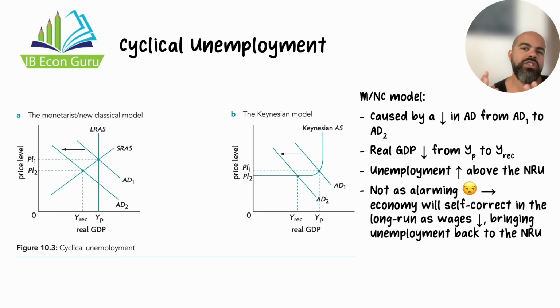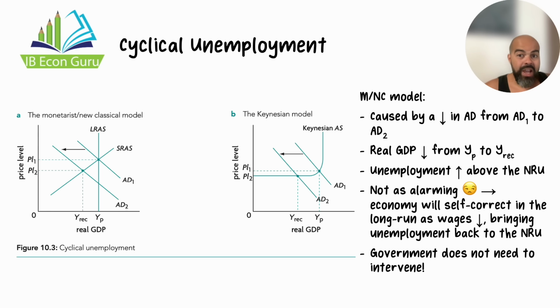So a monetarist or new classical economist doesn't worry too much about cyclical unemployment because to them it is by its nature temporary. Over time, wages will adjust, the economy will go back to its full employment level of output or potential output, and the unemployment rate will gravitate back to the natural rate of unemployment.